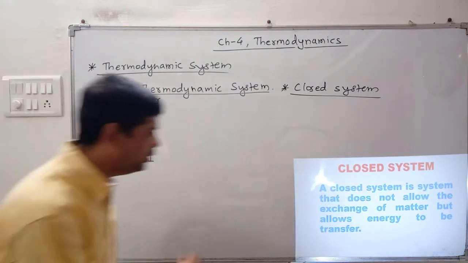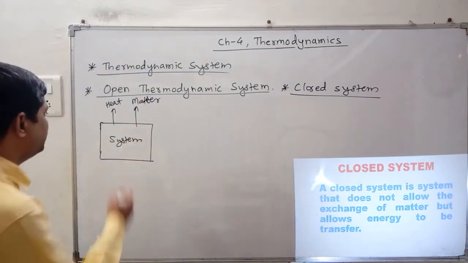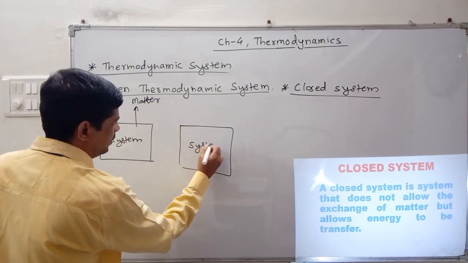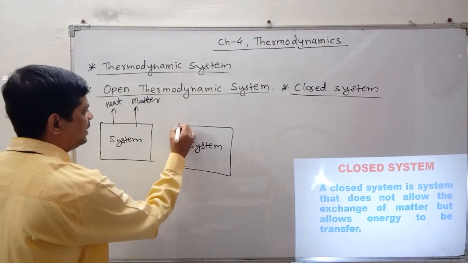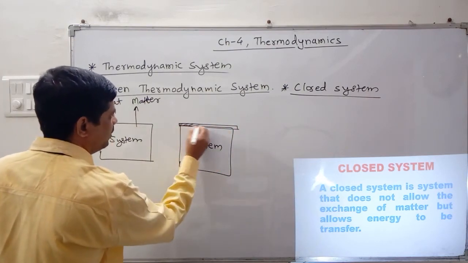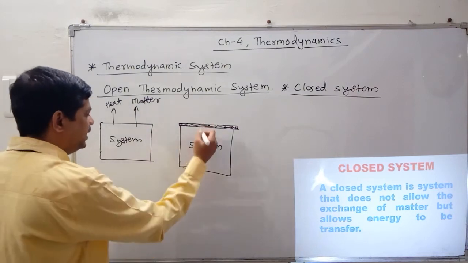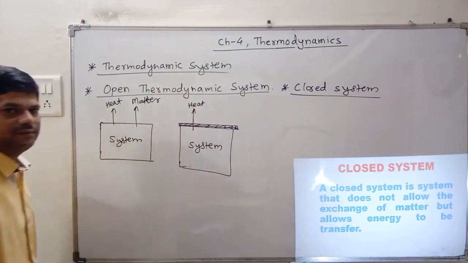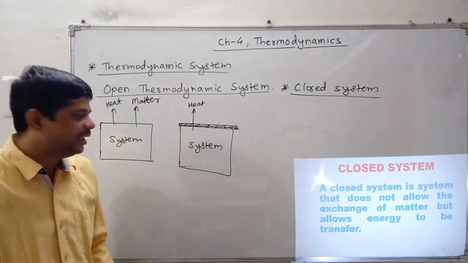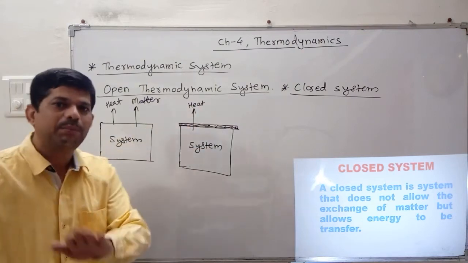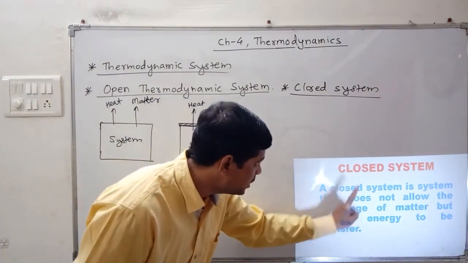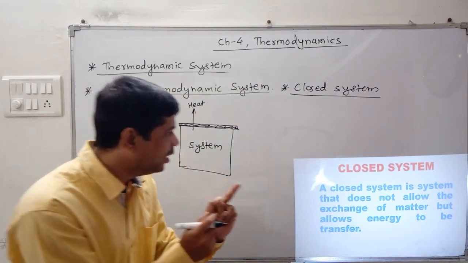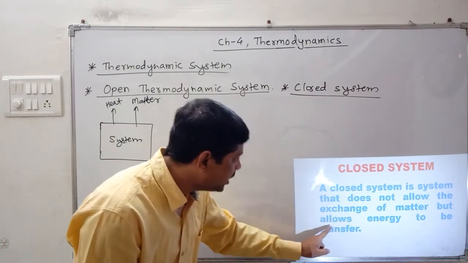Means if schematically we are trying to represent like this. Suppose this is a system and if you take a lid or there is a closed packed structure, then it emits out the heat but not the matter. The system transfers the heat but not the matter.